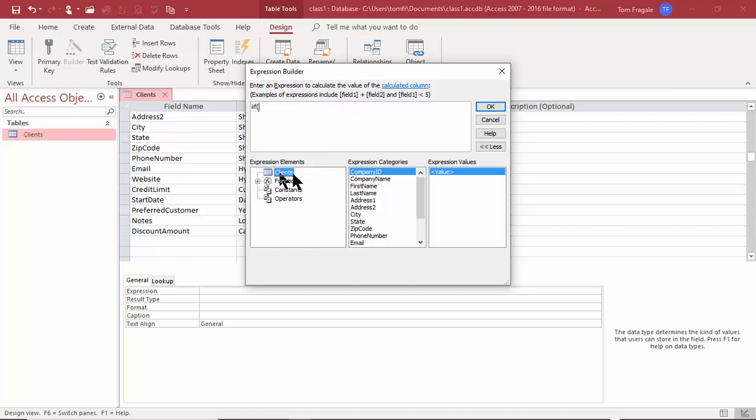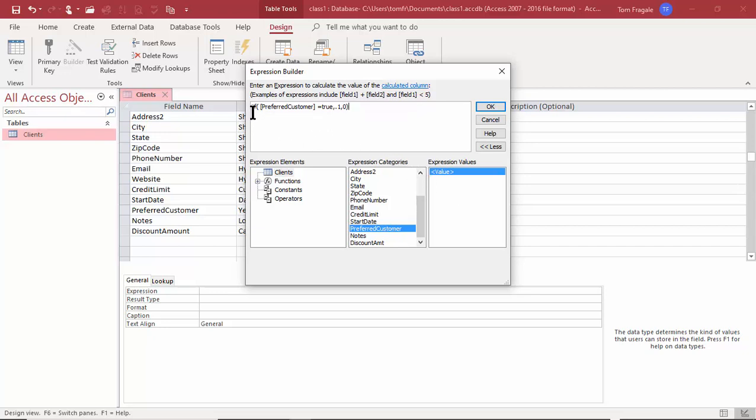I'll pick on the clients and I'll get the preferred customer again. And I'll say equals true, comma. I'll type in 0.1 there, in case it doesn't like the percent. I'll do 0.1, comma 0, close parentheses.